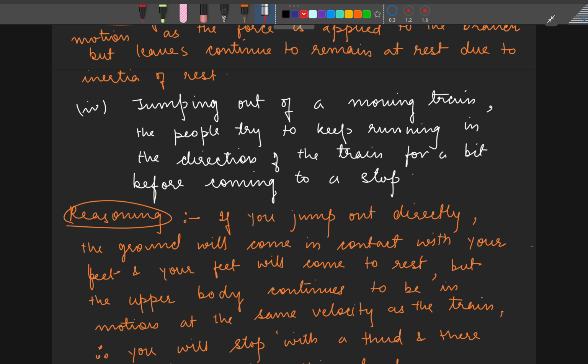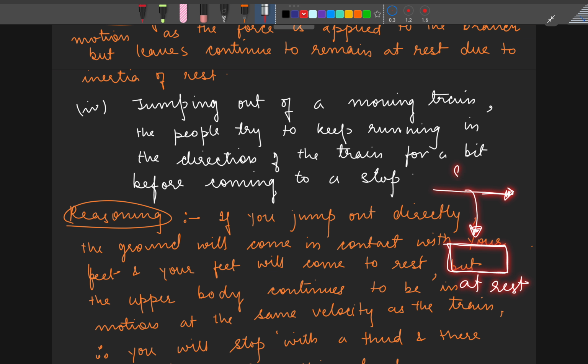Another example, and again you must have noticed it, jumping out of a moving train. When people jump out of a moving train, you must have realized, if you've ever seen, that they run along with the train for a little bit and then they let go and they come to a stop. Why? Because if they jumped and they suddenly come to a stop, what will happen? They were moving with the train at a particular speed, the speed with which the train was moving. If they quickly jump and stop, their body will come in contact with the ground, and the ground is at rest, right?